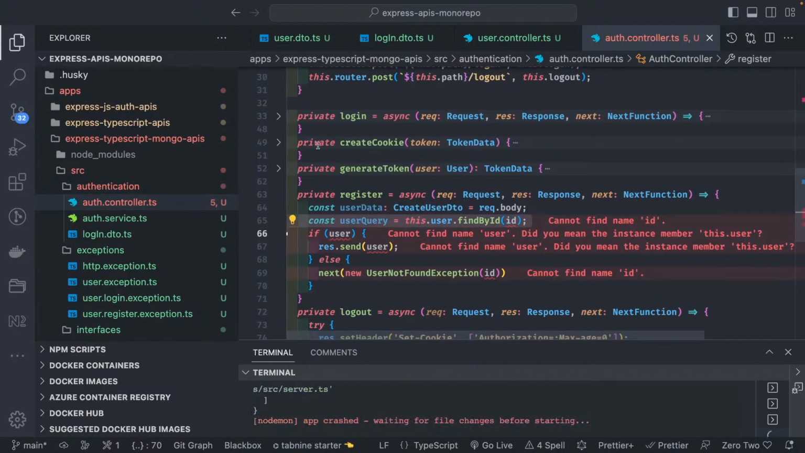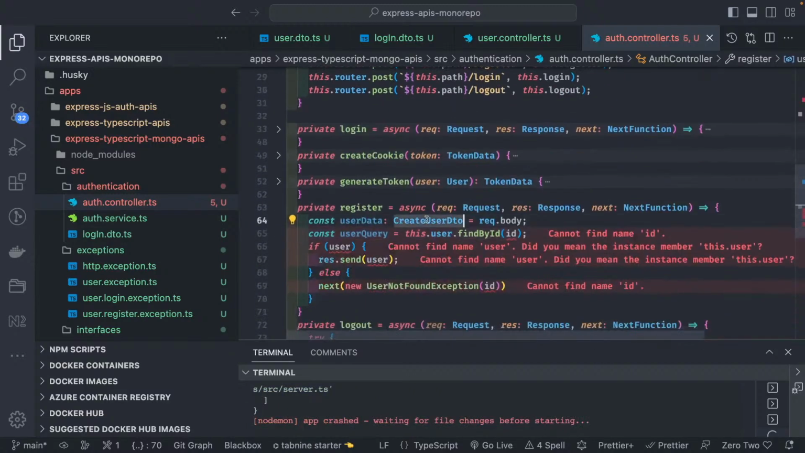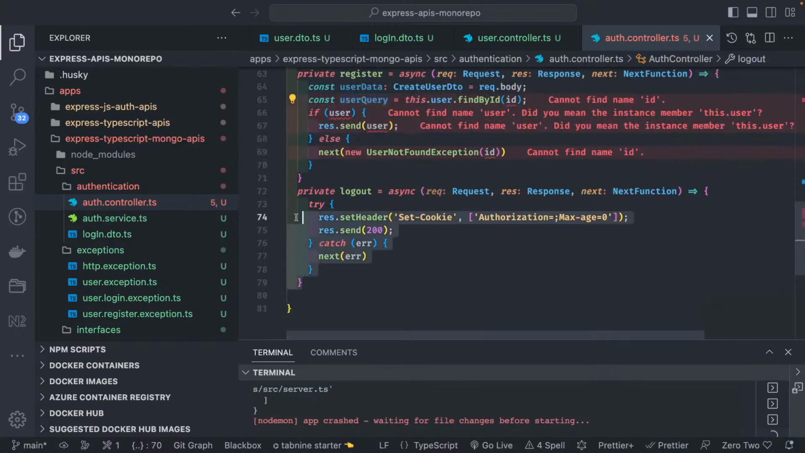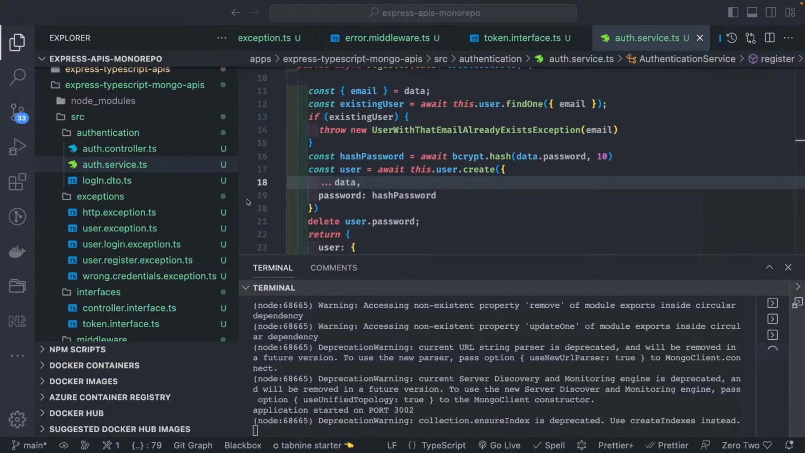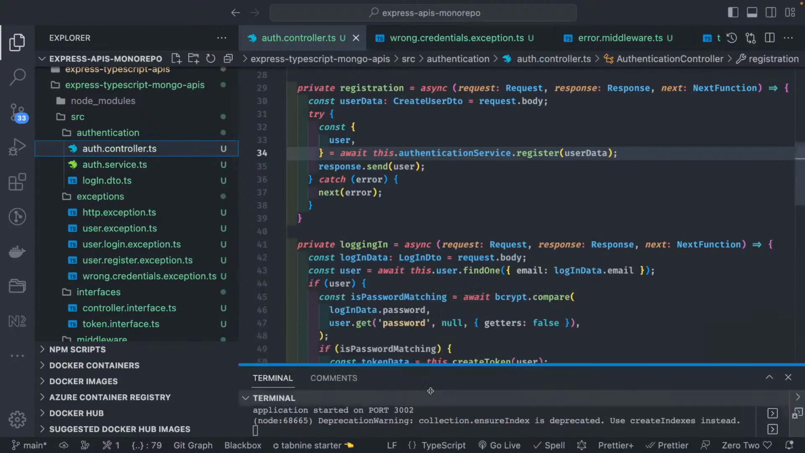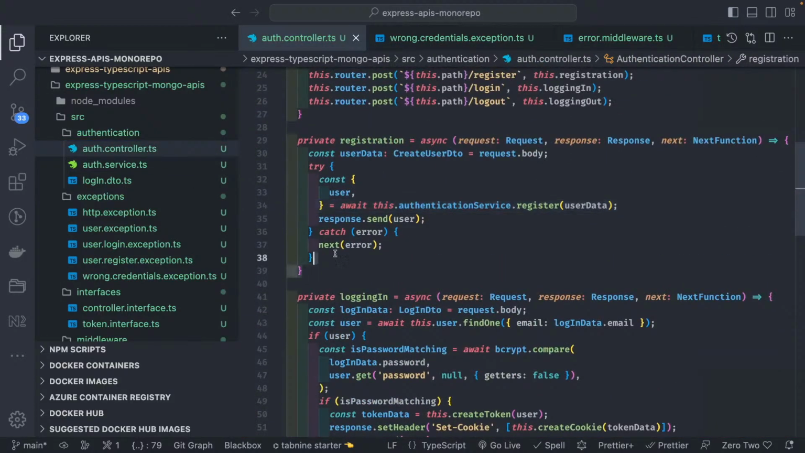So we have already written the register method. So create user DTO, this is, I can undo and try to get it. So here is our auth controller, login, logout, and the register.